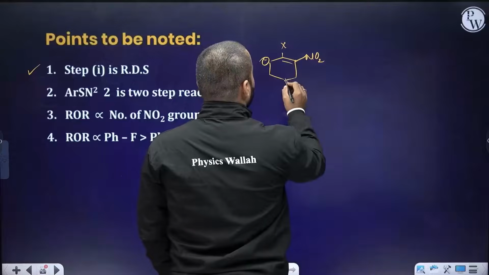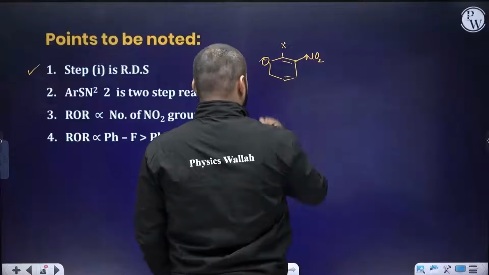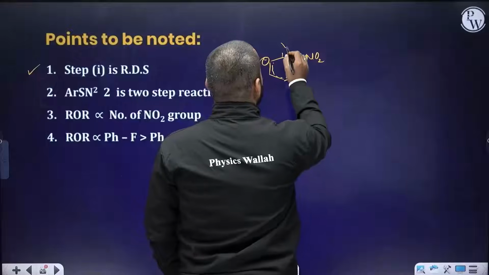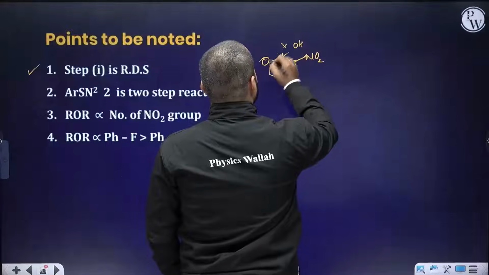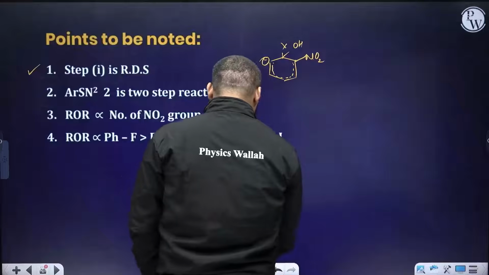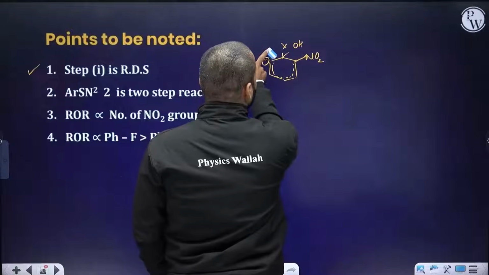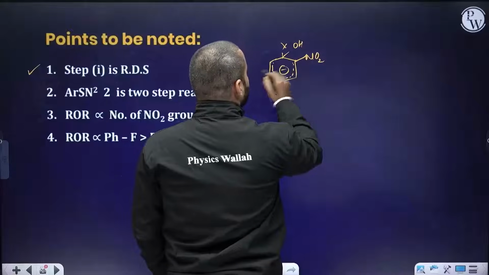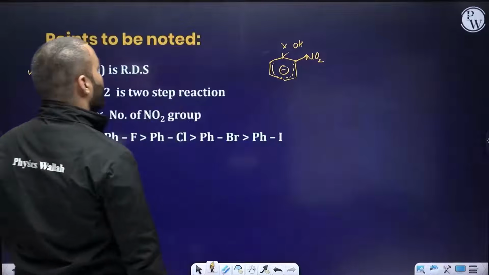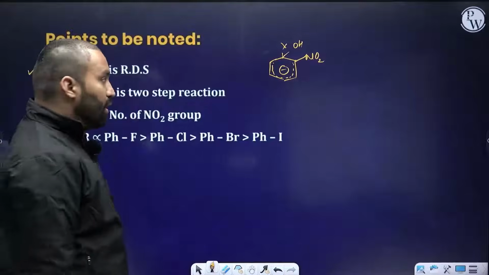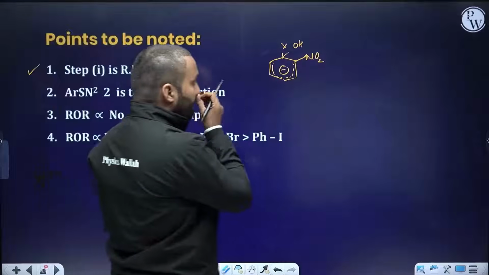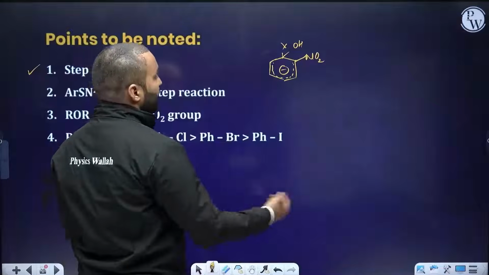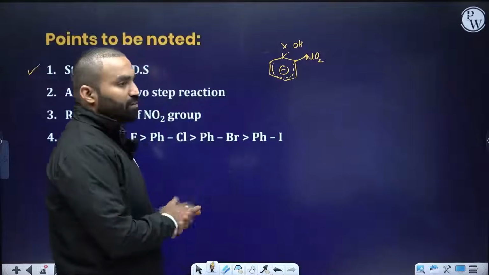Double bond and double bond, and then you have X here and OH here. X and OH, both of them are present, and the negative charge is in the conjugation. This carbanion stability will decide whether the compound will actually form or not, right? If the carbanion is highly stable, then the reaction will proceed nicely. If not, then the reaction will not proceed.